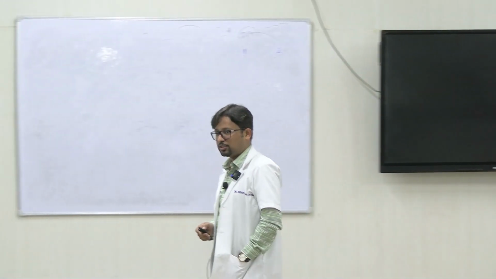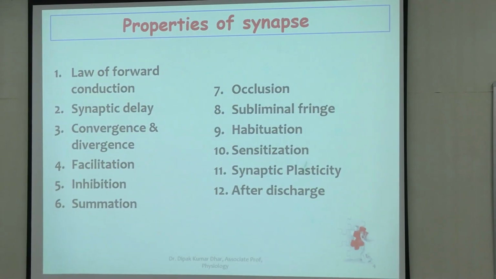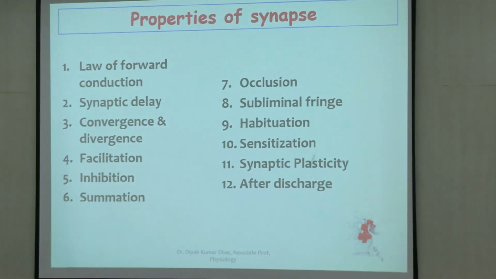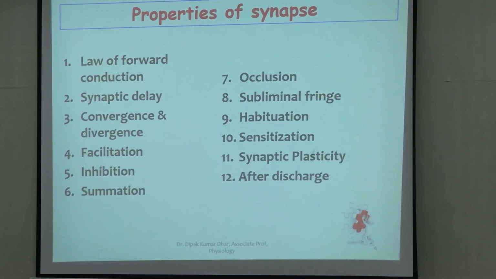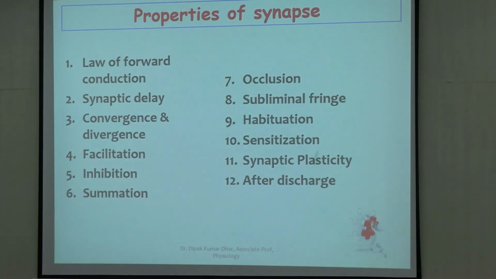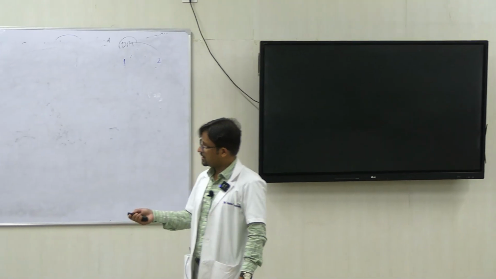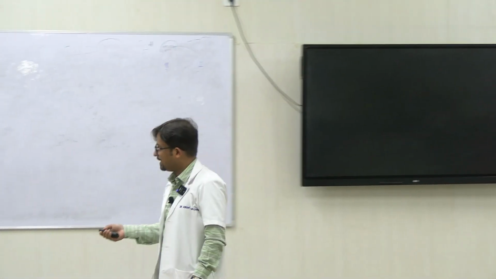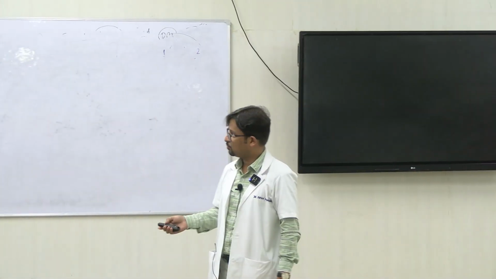We'll see what are the properties. So the first property is law of forward conduction. Second property is the synaptic delay. Third property is convergence and divergence. Fourth and fifth ones are facilitation and inhibition. Sixth one, summation. So we've already talked about summation in the preceding class. Occlusion, subliminal fringe, the next set of properties. Habituation and sensitization, the other properties. And lastly, we have synaptic plasticity and after discharge. So these are the properties which are there in the synapse. We'll discuss one by one.